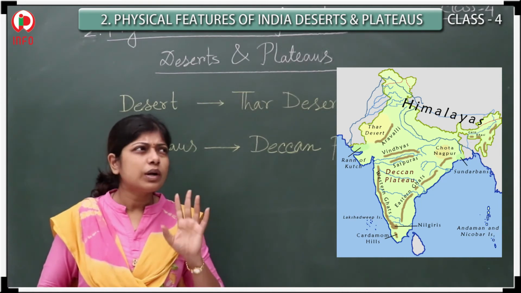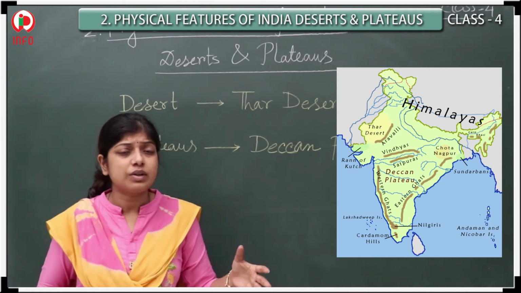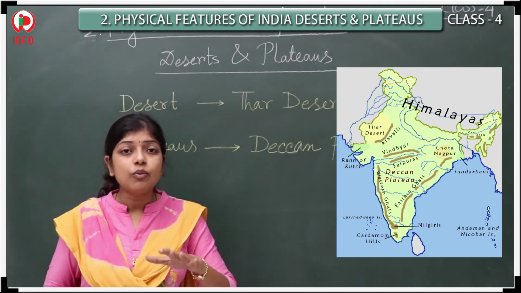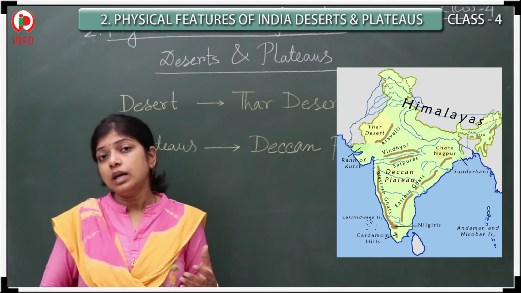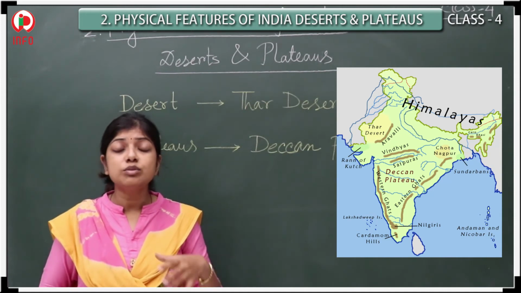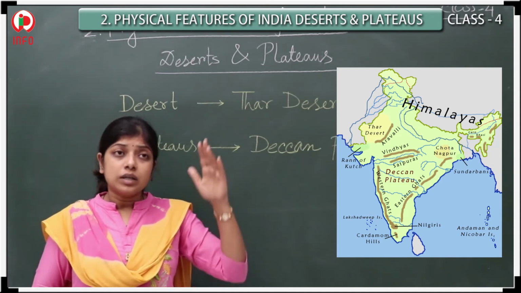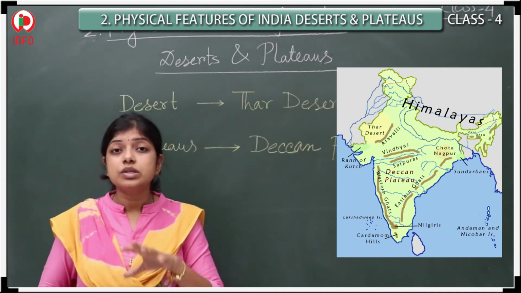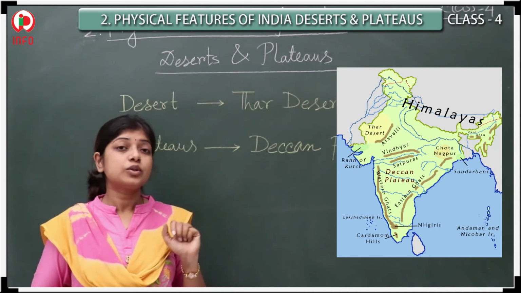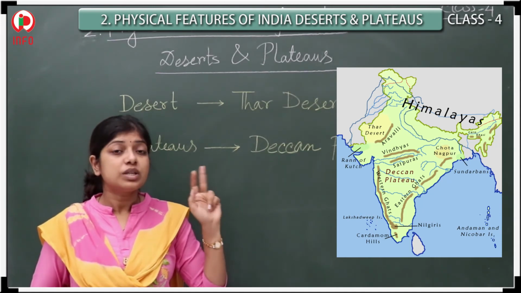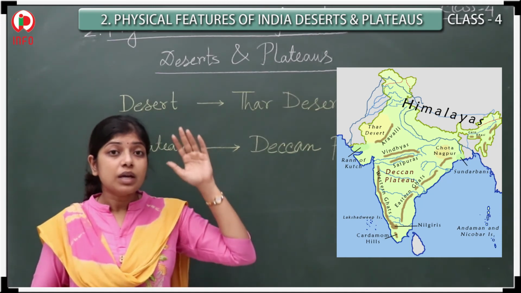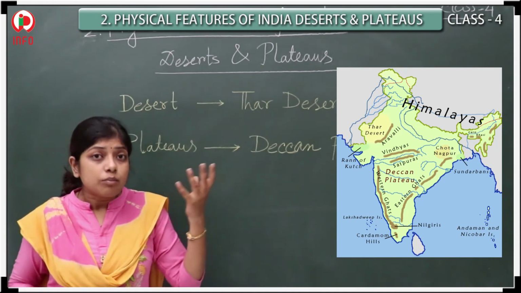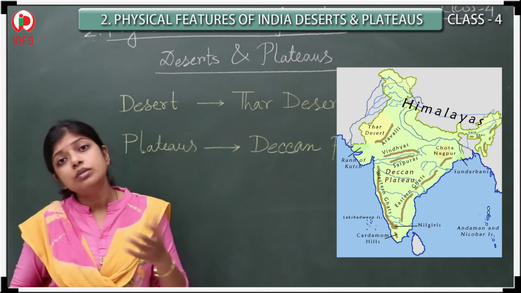And if you want to ask me which months in the plateau region we consider as the rainy season and which as the summer season, that should not be the same for all regions, because I have already told you about the Himalayan mountain peaks. Those regions are covered by ice throughout the year.